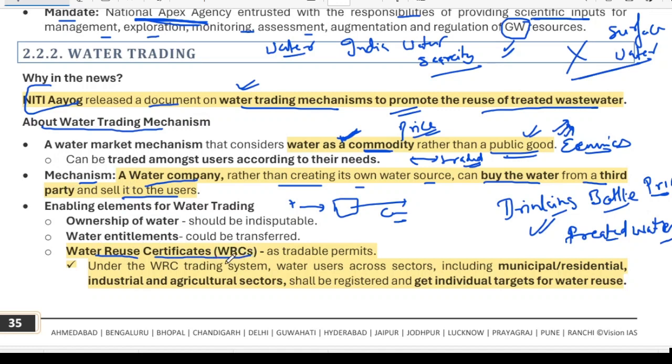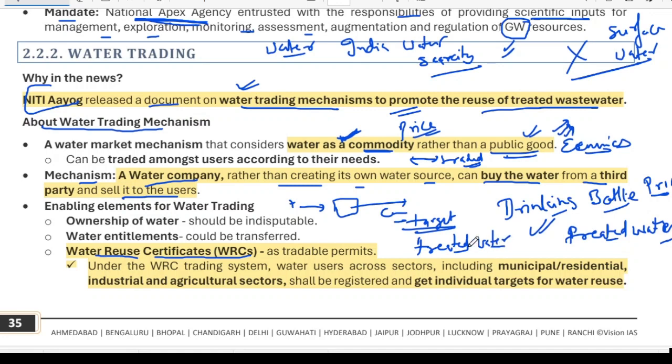Everyone residing in a city will be given some target, that you have to use this much amount of treated water.